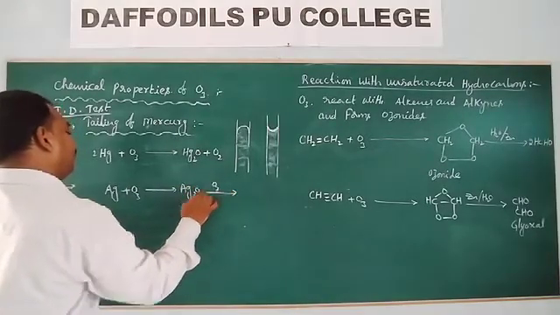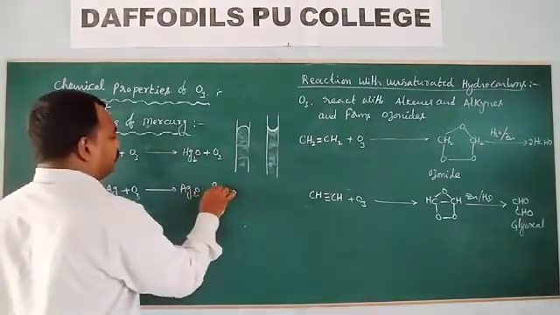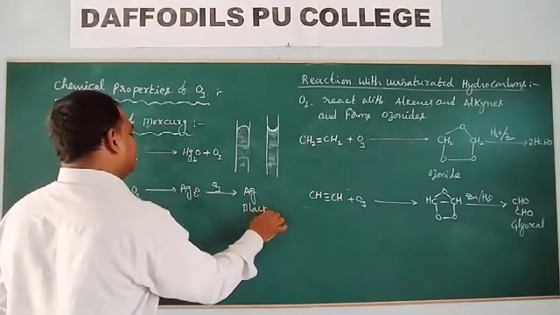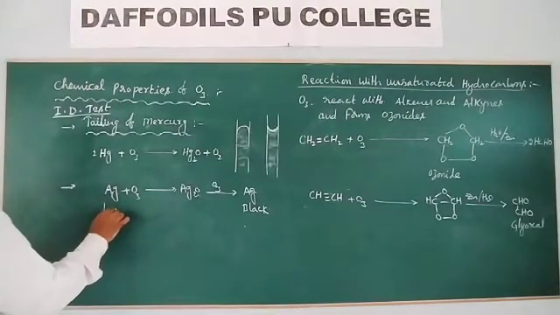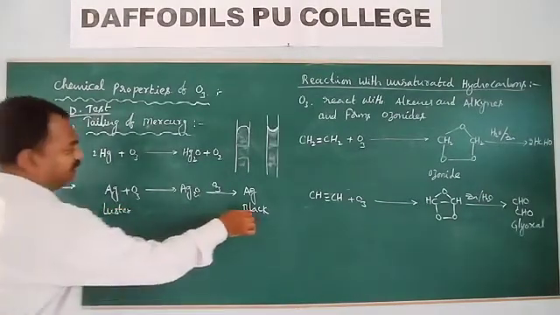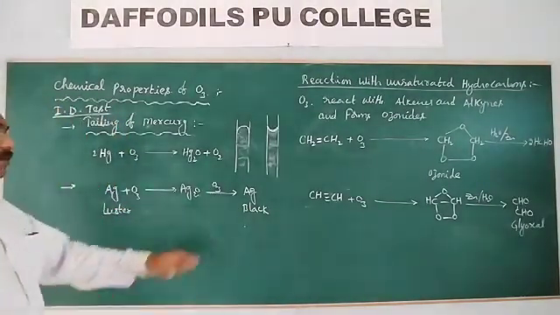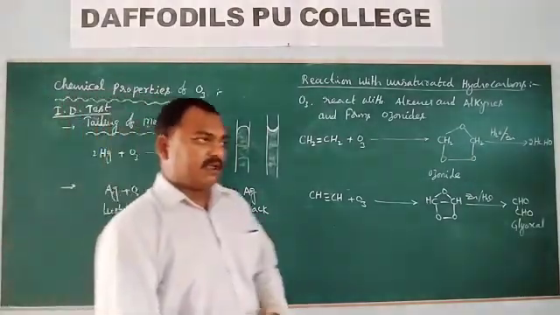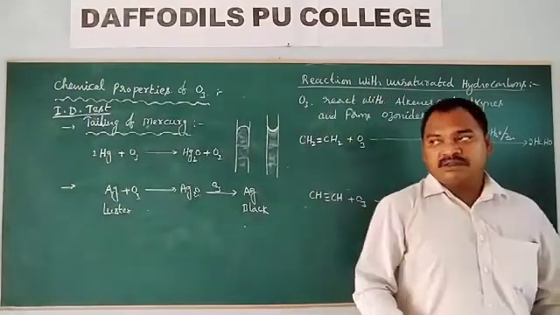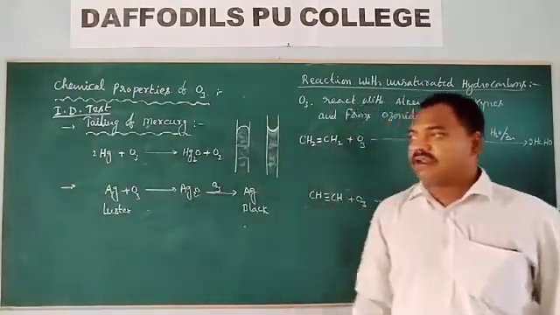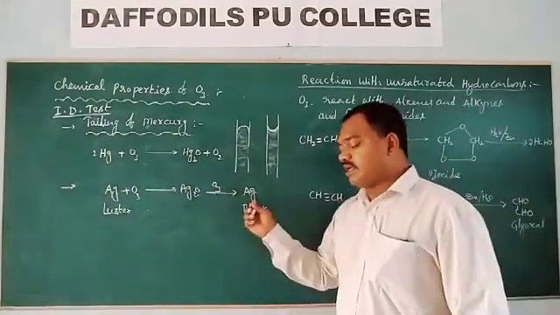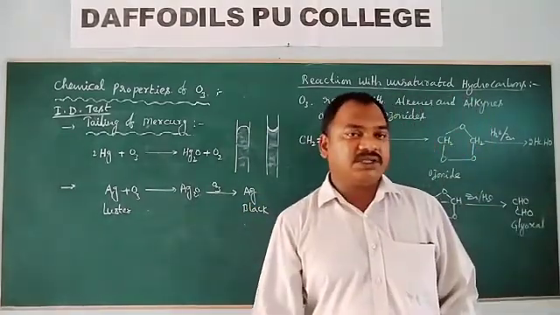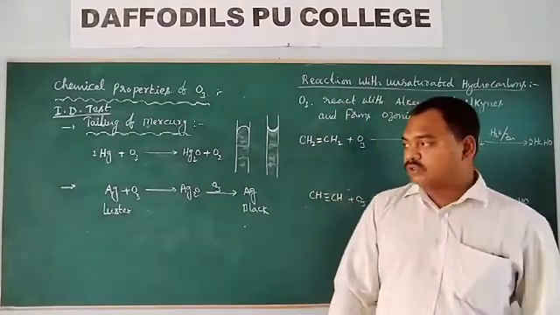When it again reacts with ozone, then you will get black color silver. So this one has luster, this one does not have the luster. It is a black color. So on the surface of silver, when ozone gas is passed, first it is converted into silver oxide, and again it is converted to black silver. These are the identification tests for ozone.